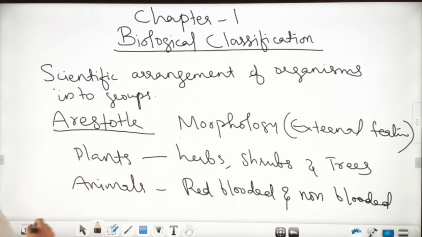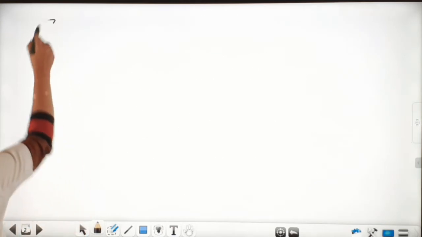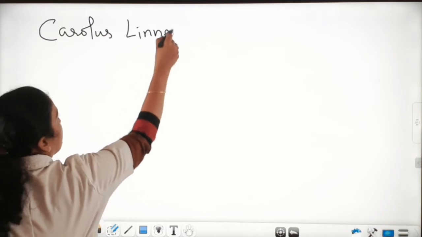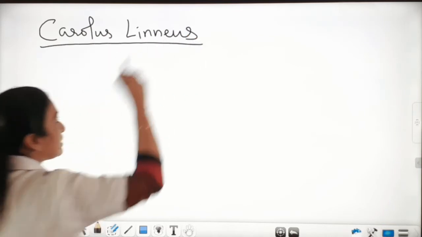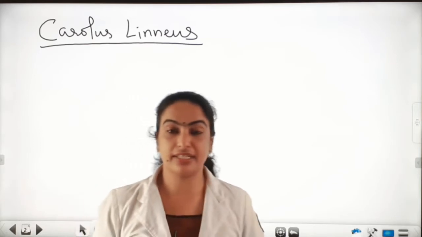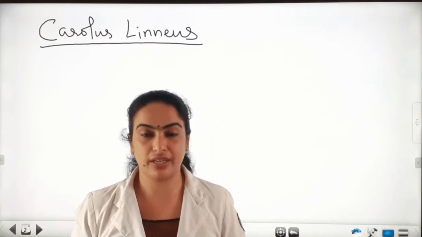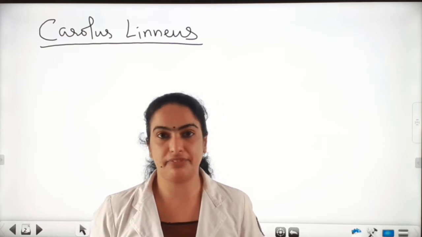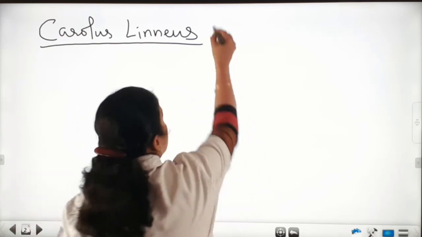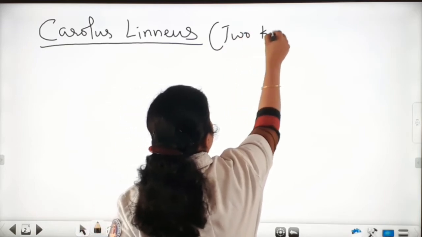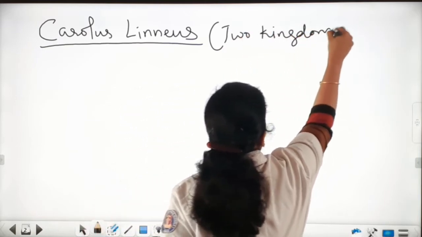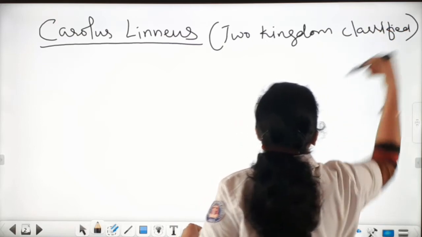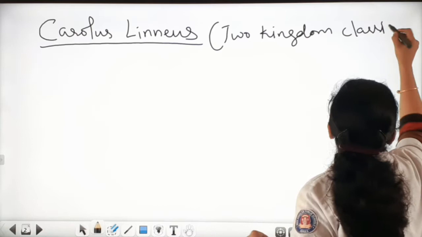And later, another scientist, Carolus Linnaeus. Who is Carolus Linnaeus? You already learned in 9th standard. He is the father of taxonomy. So, Carolus Linnaeus proposed two-kingdom classification.